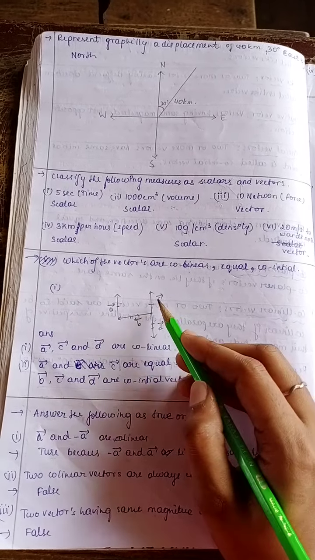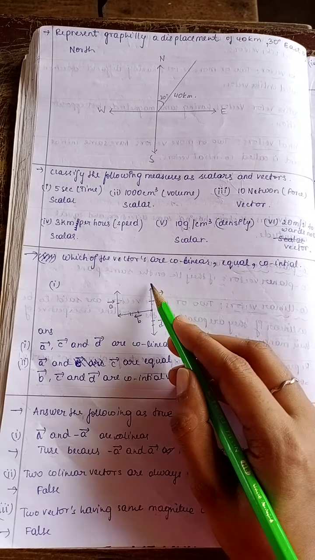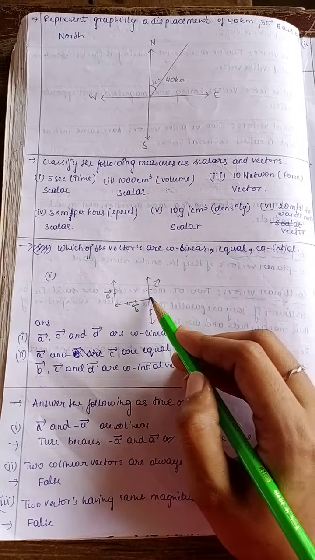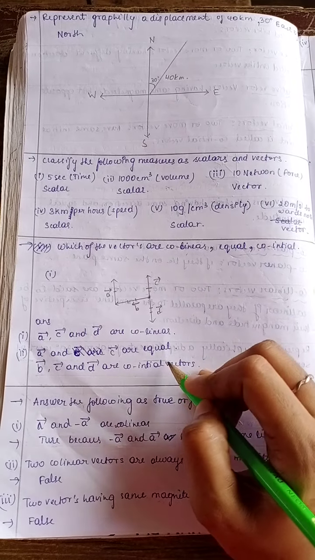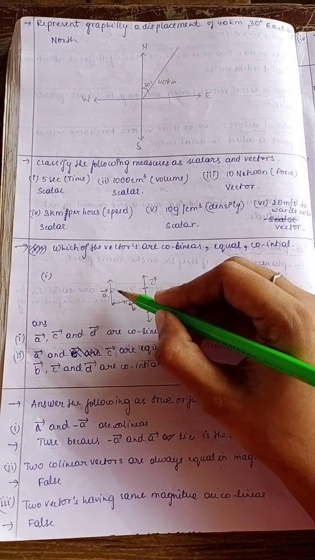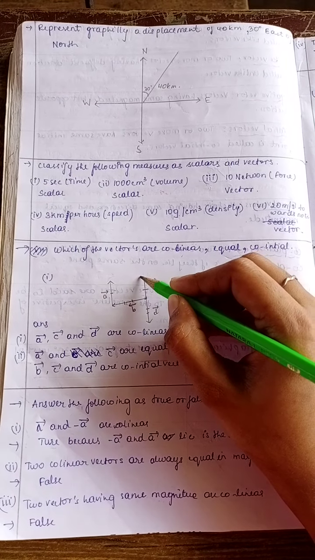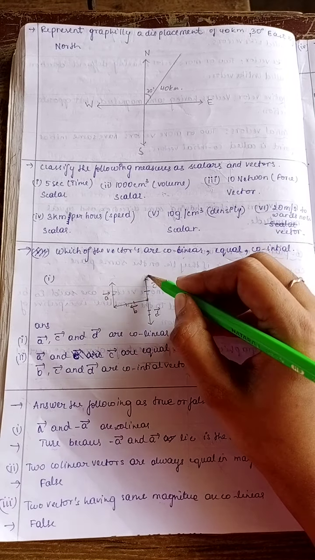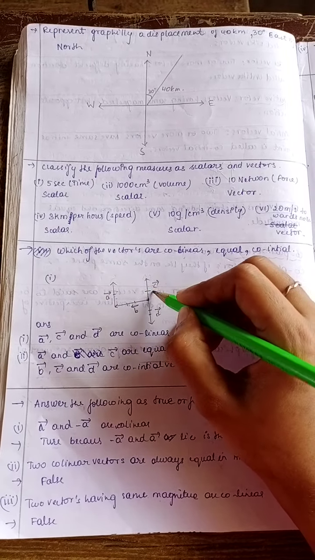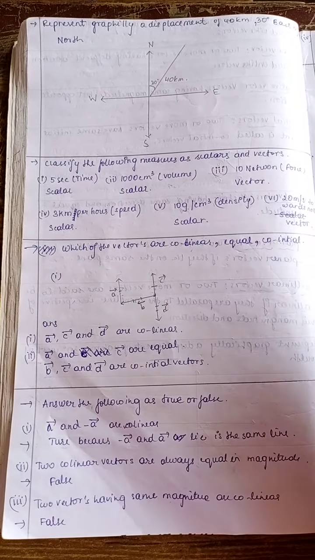These three are parallel to each other. Maybe the direction is different. Therefore, these three are collinear, and here this is the initial point. Here C, B and D are co-initial vectors. B, C, D are co-initial vectors. Next is equal. Here A and C. See here A and C, they both are moving in the same direction and their length is also same. Therefore, these two are equal vectors.